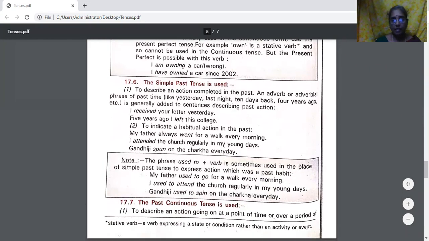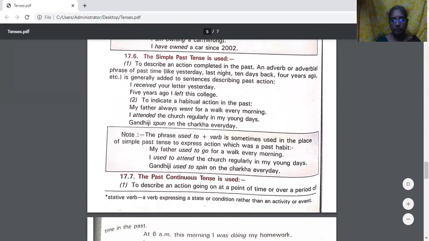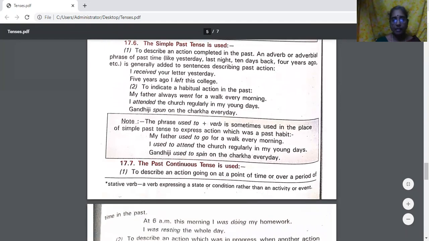We take the next tense, the simple past tense. The present tense means what happened presently at that particular time. Past tense means to describe an action completed in the past. An adverb or adverbial phrase of past time like yesterday, last night, 10 days back, 4 years ago, all these can be used. It's generally added to sentences describing past action.